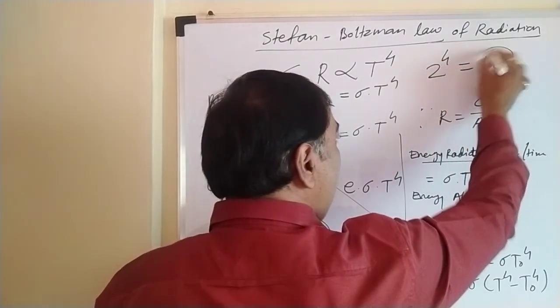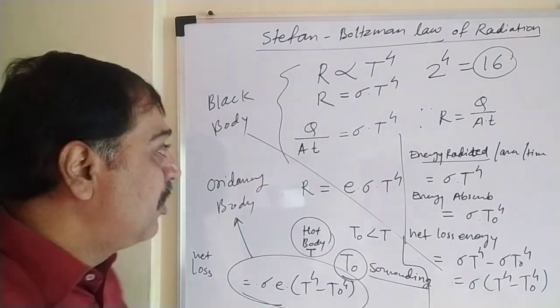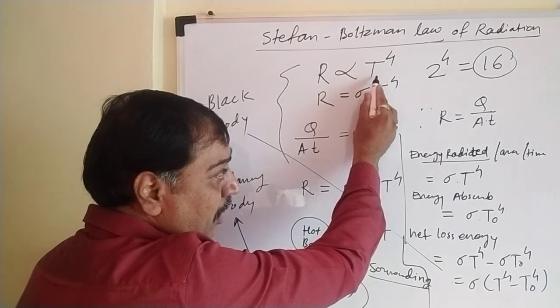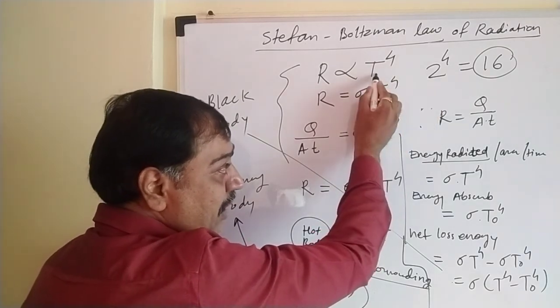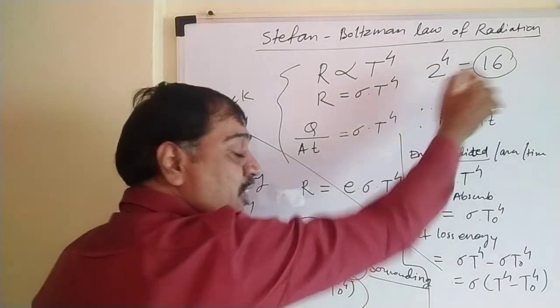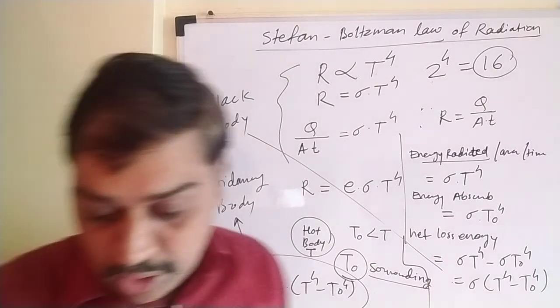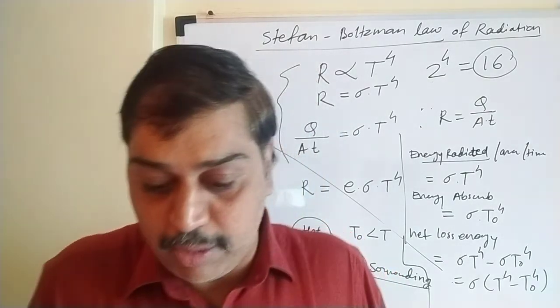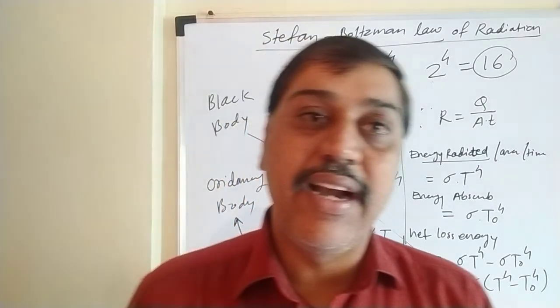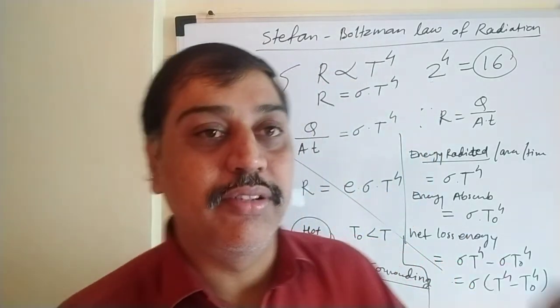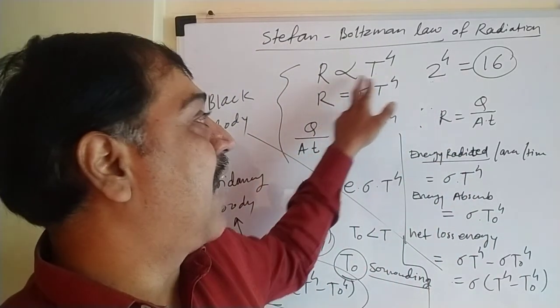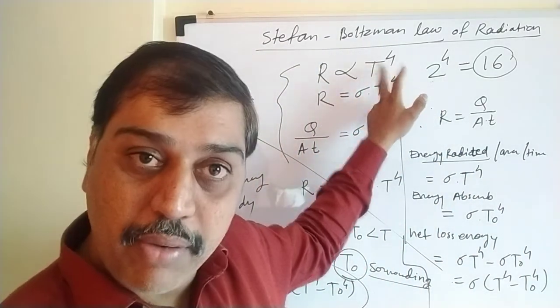It is 16 times. Why so? Because if we double the temperature, initially it is 1, now it is 2, and 2 to the power 4 gives a 16 times change. So that is the point to be remembered. If the absolute temperature of a body is doubled, power radiated increases 16 times, because as the law says, it is directly proportional to the 4th power of temperature.